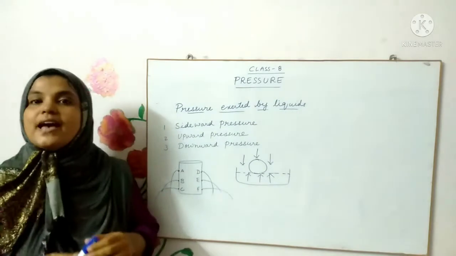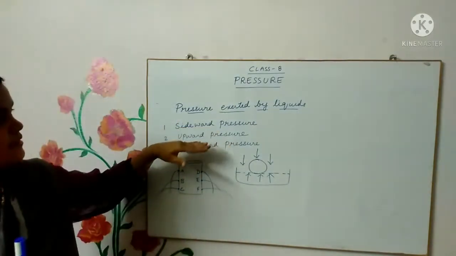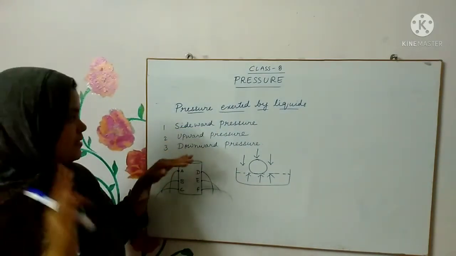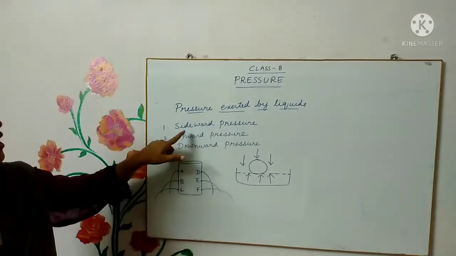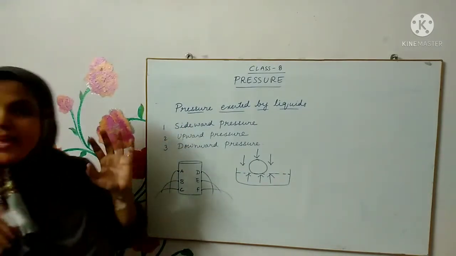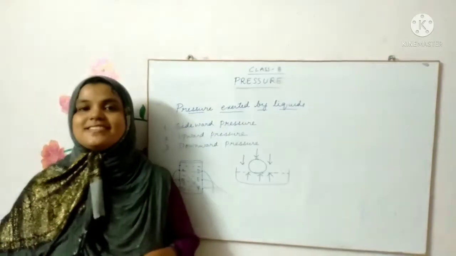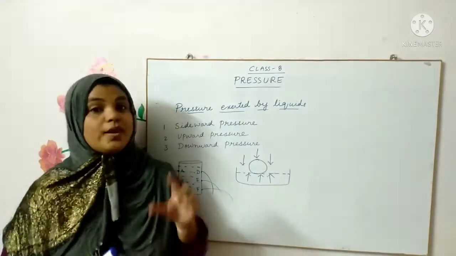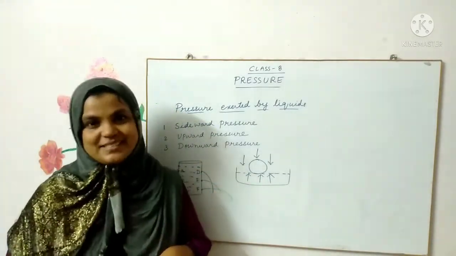As you can see, liquids exert three kinds of pressure: sideward pressure, upward pressure and downward pressure. Let us understand the sideward pressure with the help of one small activity.